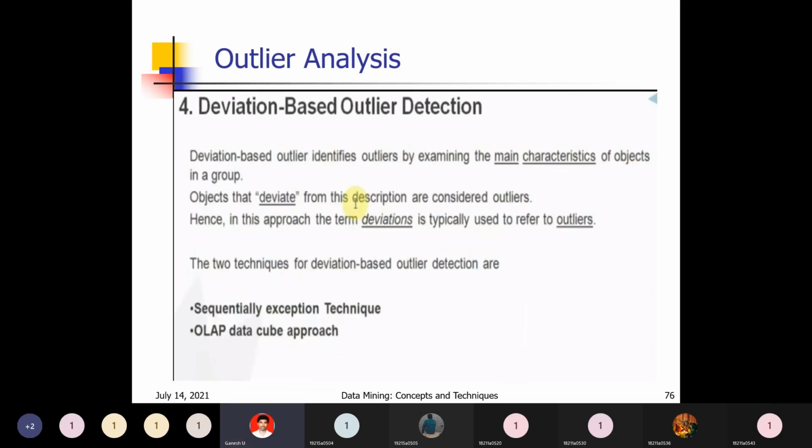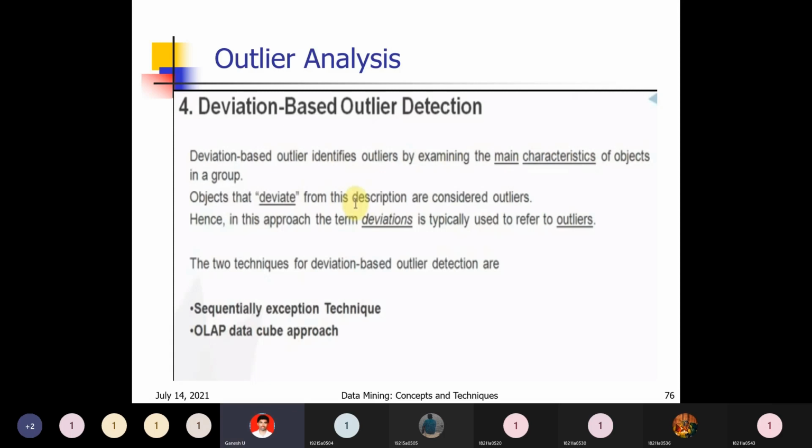Next, deviation based. From all elements, it is showing some different characteristics. That is deviation based, that is sequential exception and OLAP data cube approach. These are the different ways of finding out the outlier.